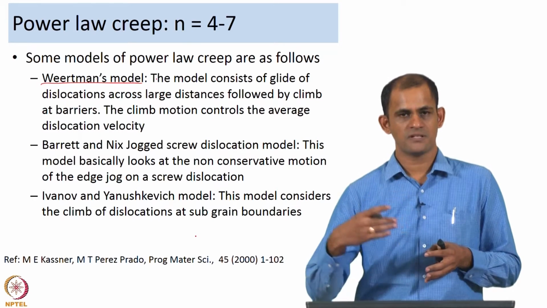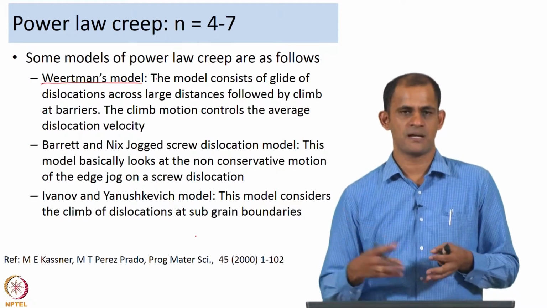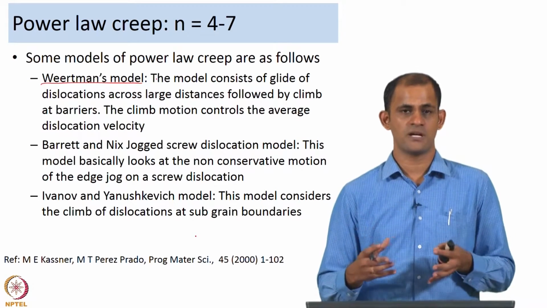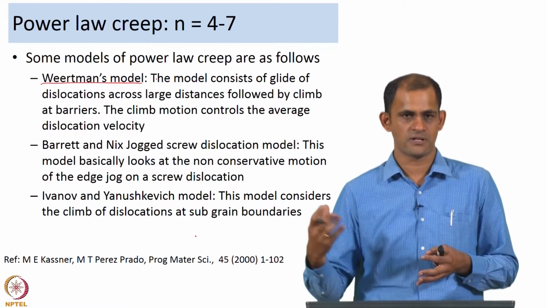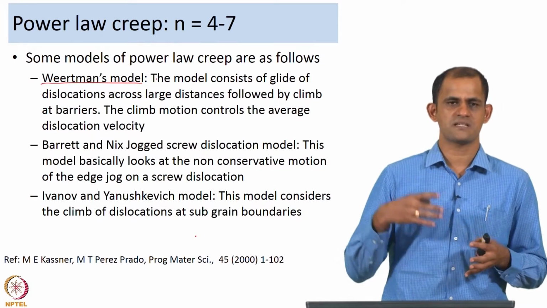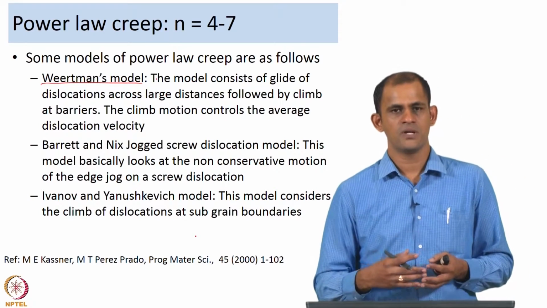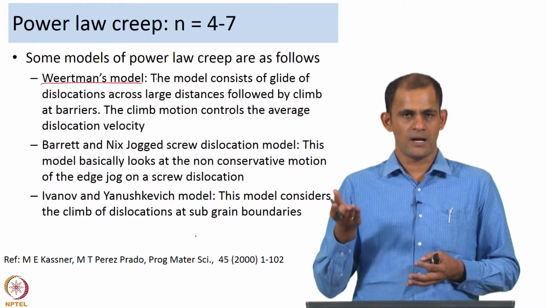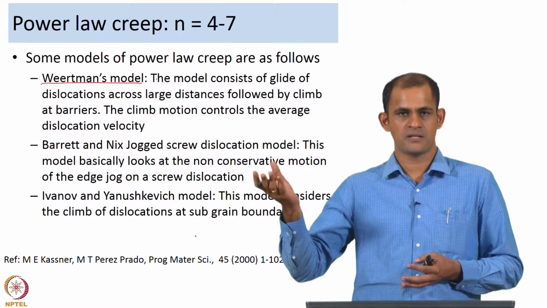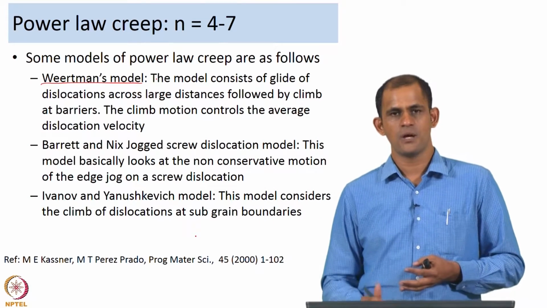Whenever these dislocations come across barriers, for example long range stresses from other dislocations or networks of dislocations, they find it difficult to move further. At that point the dislocations start climbing in order to move up the barrier and probably meet dislocations on the other slip plane, annihilate each other or continue with their motion.